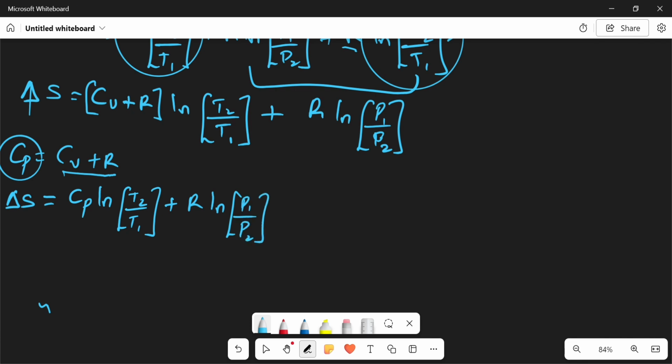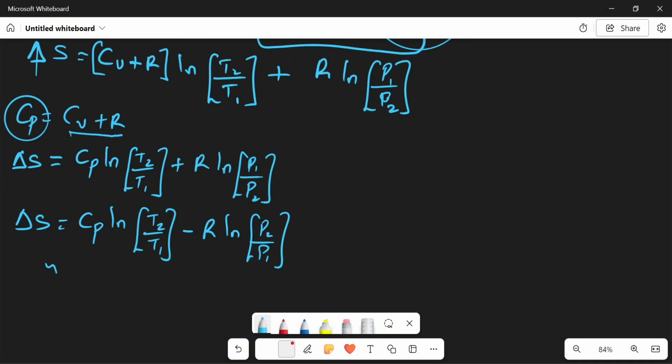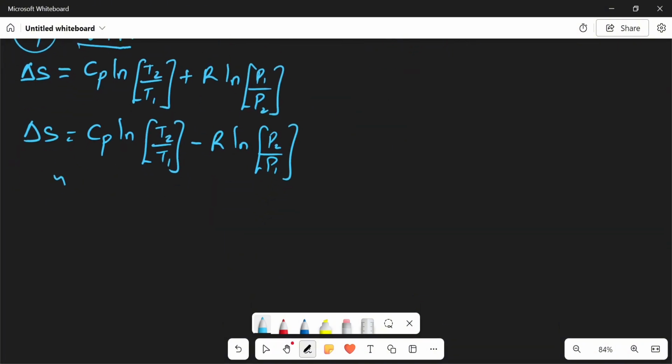But I can write this equation like this: CP ln T2 over T1 minus R ln P2 over P1. So just bringing this P2 up, I have to introduce the negative sign.